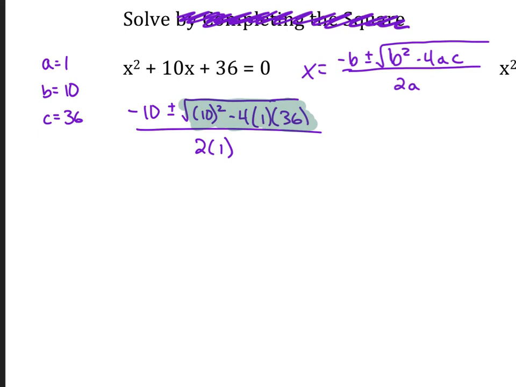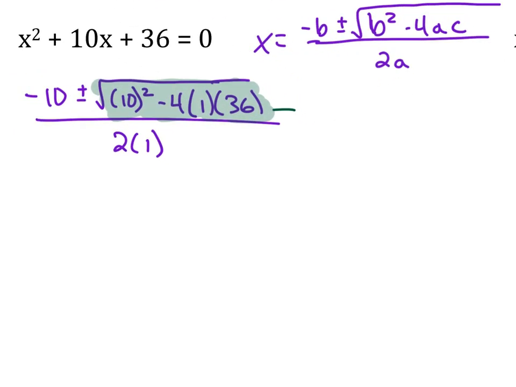Anybody? Positive and like a real. Yeah, something like that. If it's positive, that means something. If it ends up being negative, that means something. Okay. You got to know that. If it's positive, it ends up being what? 2 real solutions. If it's negative, it ends up being 2 imaginary or non-real solutions.